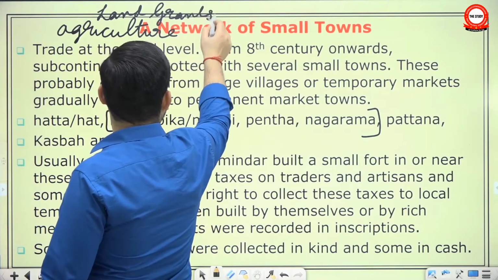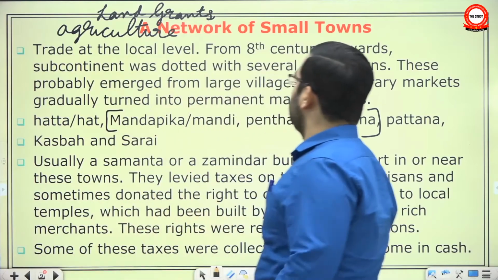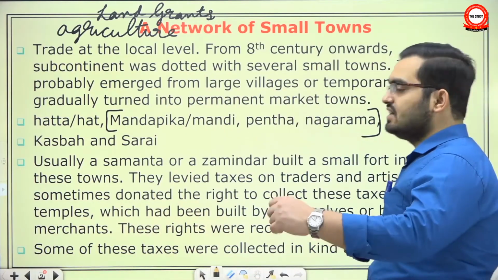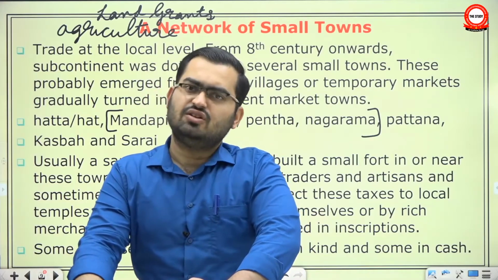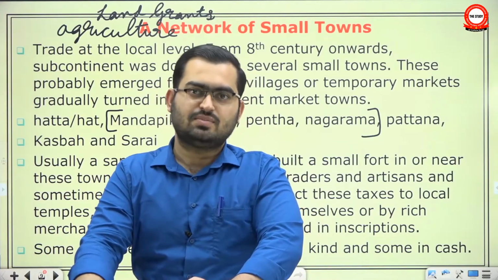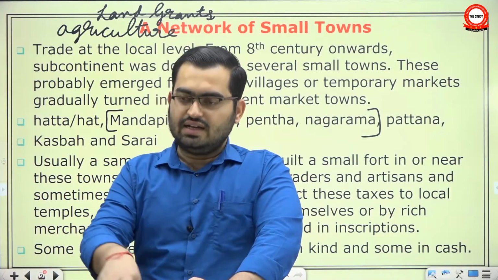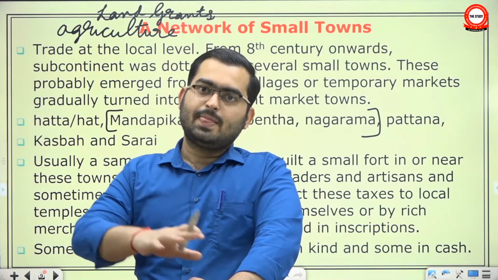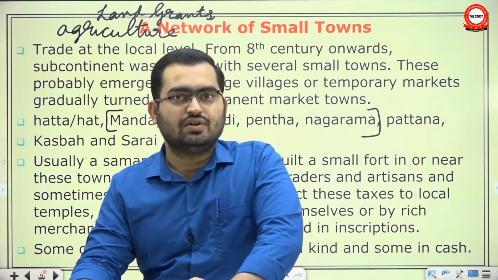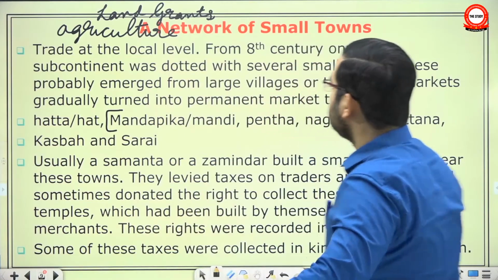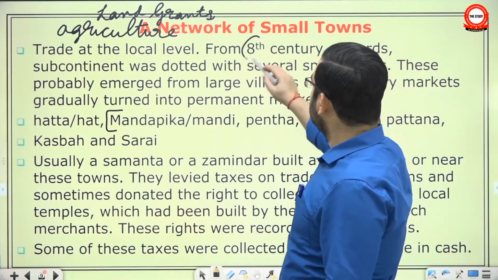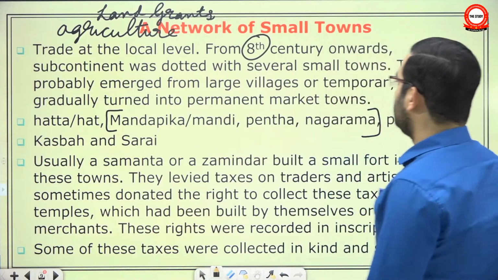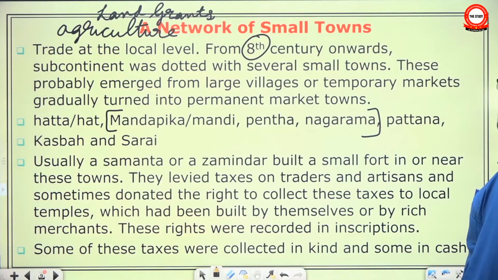They are saying that look, land grants were being given more and more, so agriculture will expand. Though because of land grants there will be some degree of feudalization, the agricultural surplus will ensure that trade at the local level and certainly at a trans-regional level will continue as well. From the 8th century onwards, this is key, they say there was no decline in urbanization. The subcontinent was dotted with several small towns.